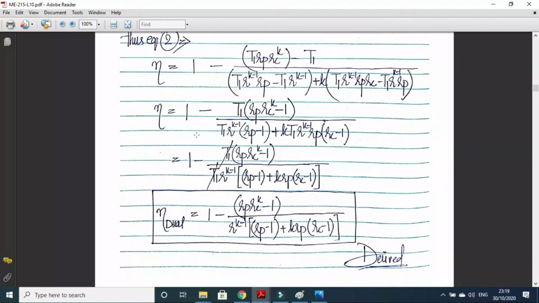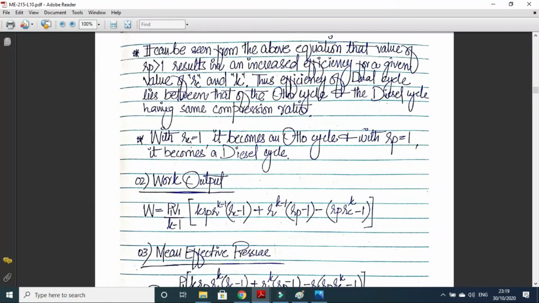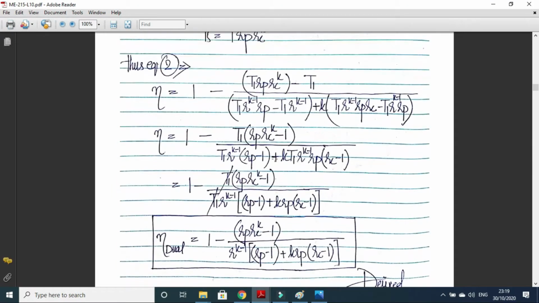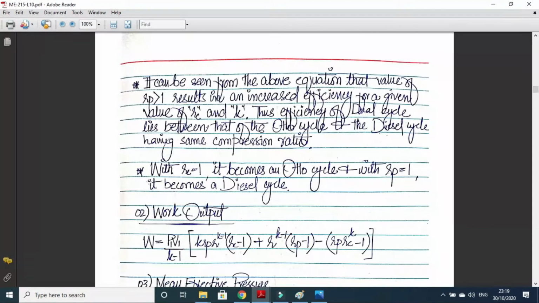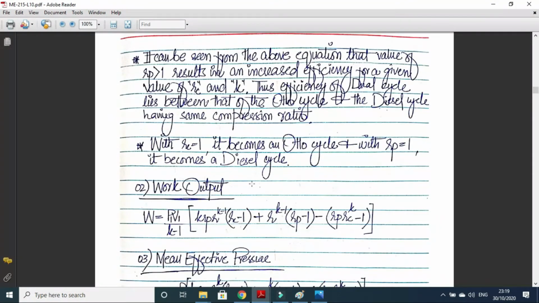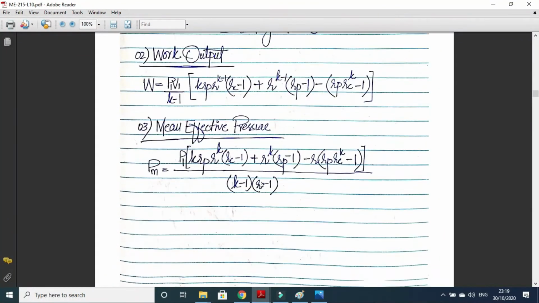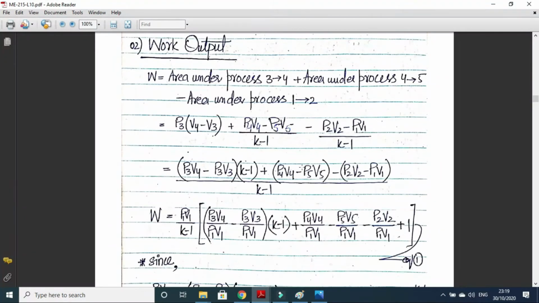And in this expression, if you put rc equal to 1, then it will become the Otto cycle, and if you put rp equal to 1, then it will become the diesel cycle. So you can check this by putting the values of rc equal to 1 and rp equal to 1. Okay, so now let's come to the second part, the second derivation, that is the work output.